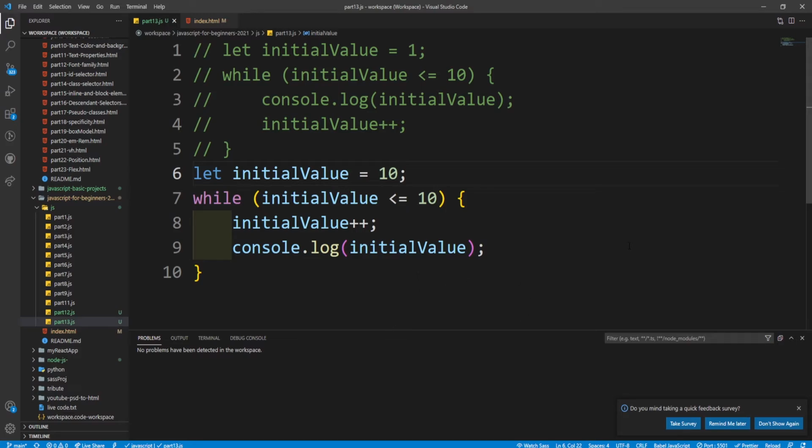So because of this feature, while loop is more flexible than for loop. In the for loop, the increment or decrement is always executed after the execution of the block.